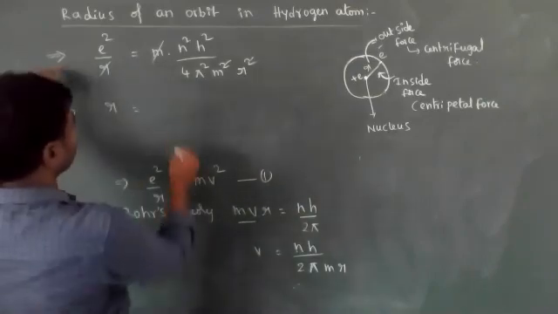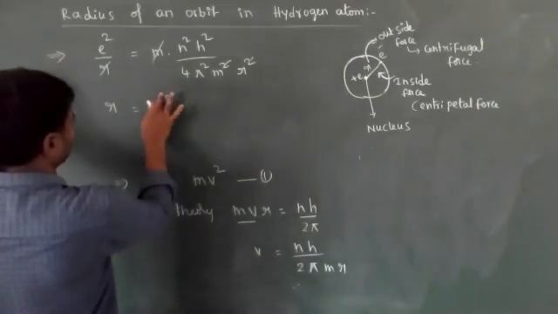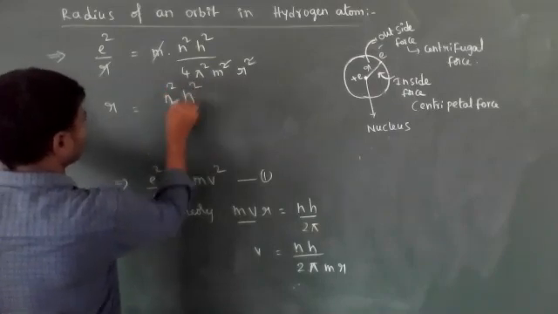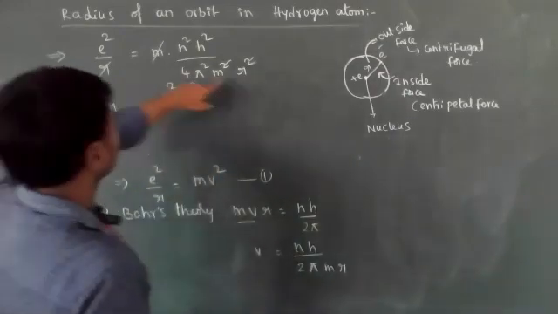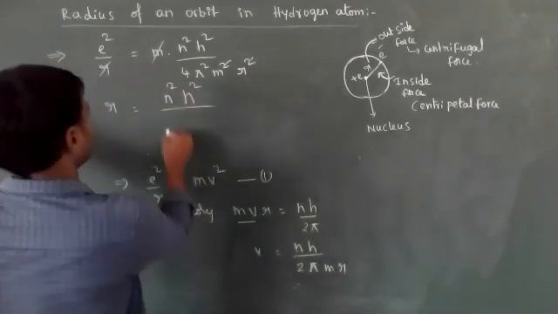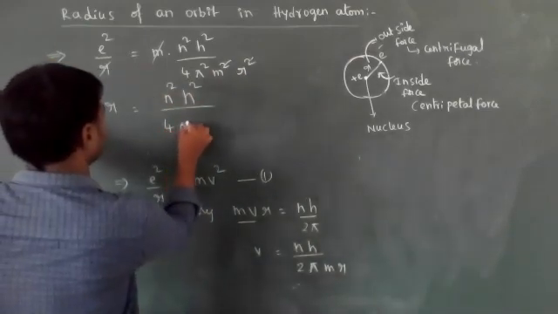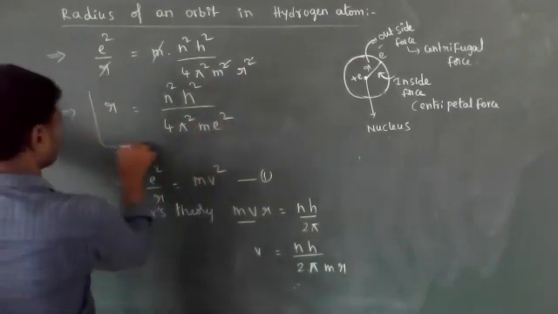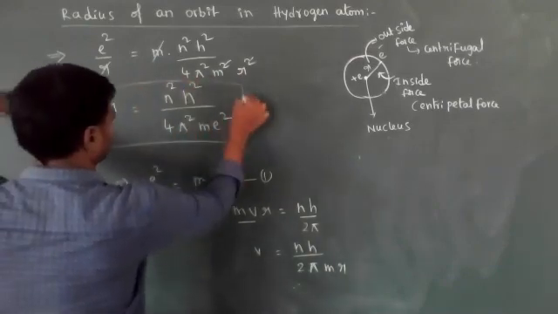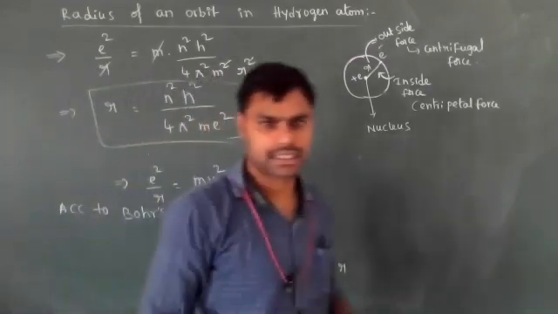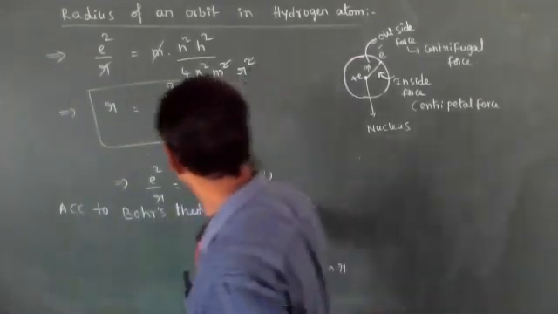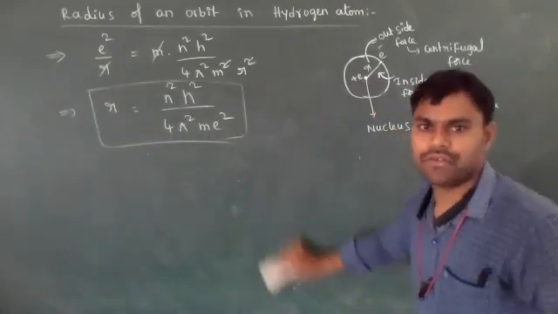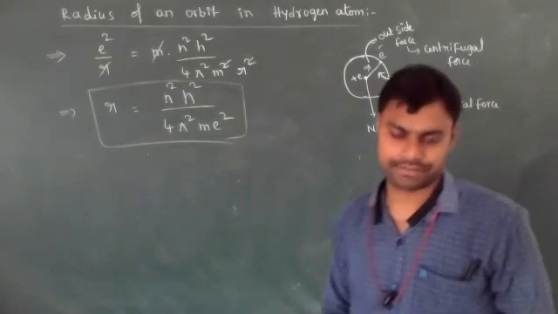This r is equal to n square h square by 4 pi square m e square. That is the radius formula. What one? n square h square by 4 pi square m e square.